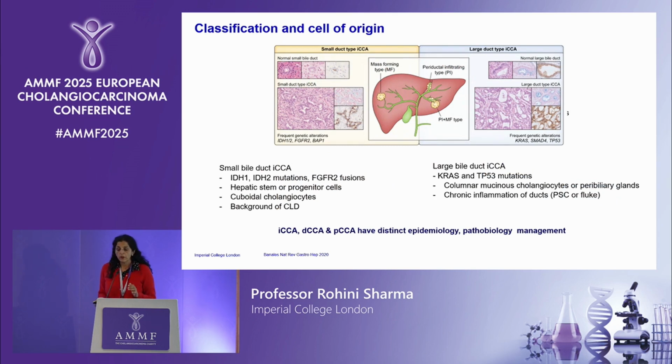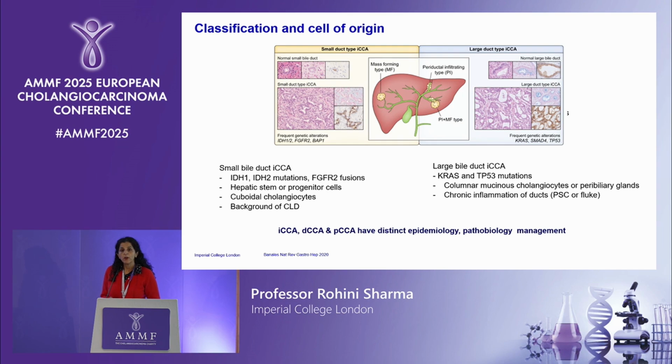I think what's also really important, though, is that when you look at it from a histological standpoint, you can break this down further. The intrahepatic cholangiocarcinomas can be broken down further into a small duct type and a large duct type. And this also can impact the way they present. The intrahepatic ones can present either as mass forming, where you have a discrete lesion, periductal infiltrating, where it infiltrates along the ducts, and you also can get a combination of both periductal as well as a mass forming lesion.